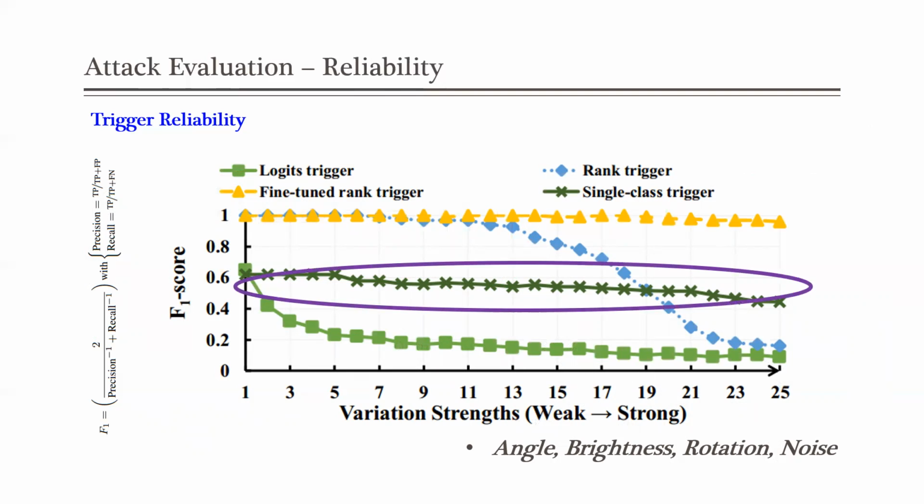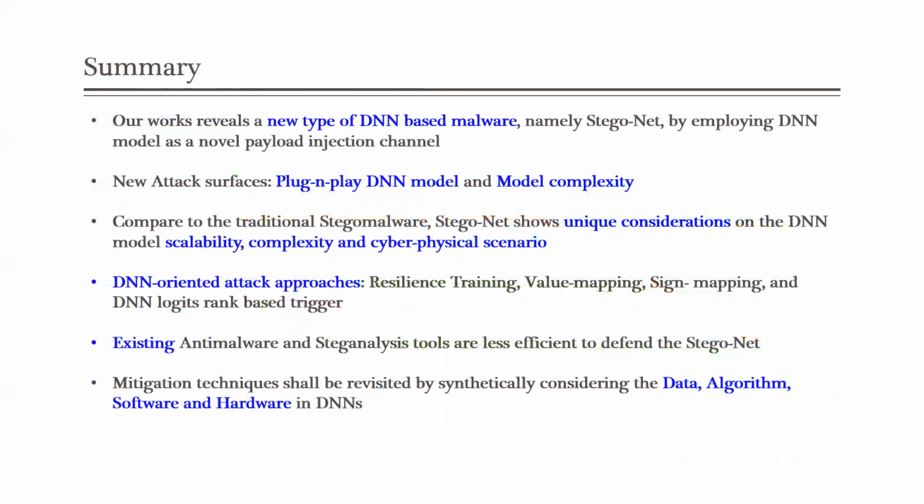The Logits rank trigger performs better, however, it cannot handle ultra-strong variation. After fine-tune optimization by feeding the variation inputs into StegoNet, the reliability can be rectified even under strong variation. That's the best approach.